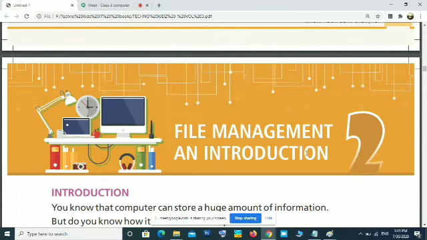Manage means you should be able to open it, delete it, move it from one place to another, and rename it. So that is known as file management. Making a new file, copying a file, deleting a file, all are called file management.